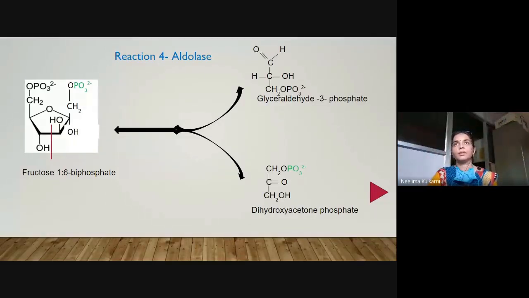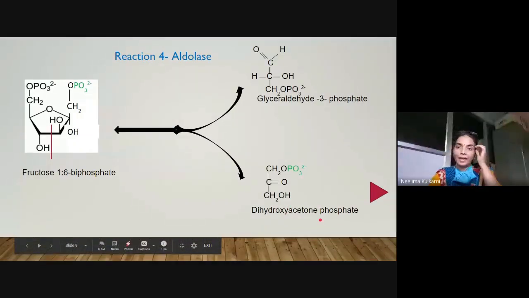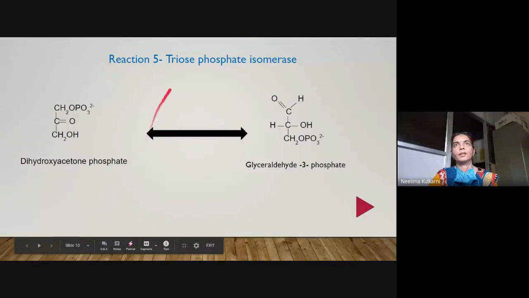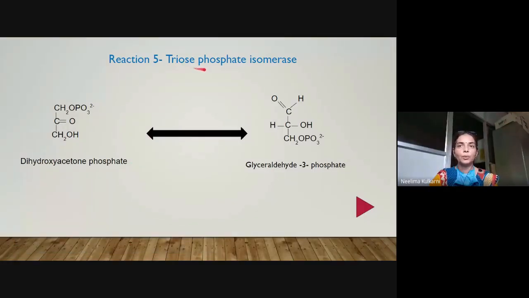Okay. Now, the next reaction can use glyceraldehyde 3-phosphate as substrate. But dihydroxyacetone phosphate cannot be used, and it needs to be converted to glyceraldehyde 3-phosphate. So, in the next reaction, we will see, which is catalyzed by the enzyme triose phosphate isomerase. Again, isomerase, which will convert, as this isomerase is a triose isomerase. We have seen hexose isomerase before. So this triose isomerase converts one 3 carbon sugar derivative to another 3 carbon sugar derivative.